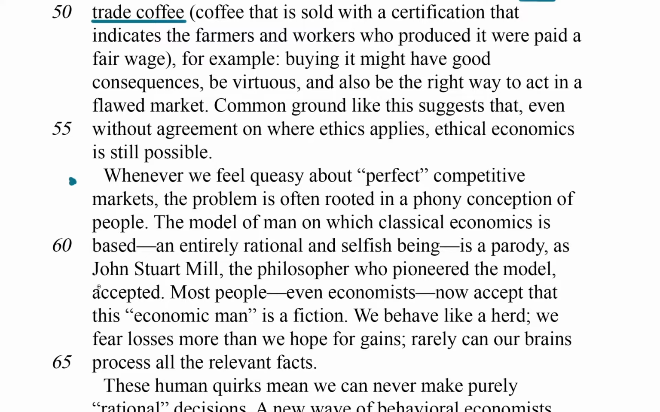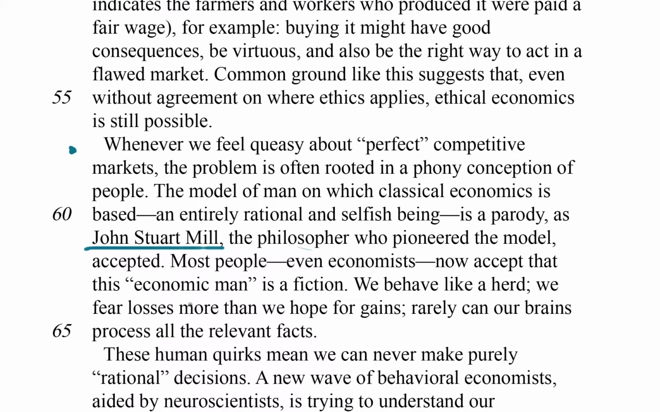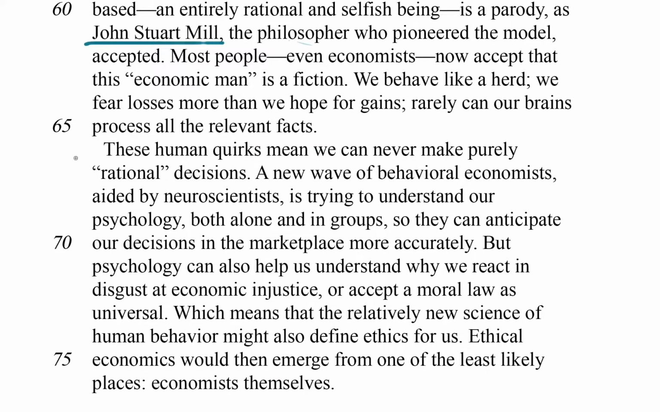And I see here, just letting my eyes flow over the paragraph, the name John Stuart Mill, who is, it seems, another philosopher. All right, and let's take a look at this final paragraph. These human quirks mean that we can never make purely rational decisions. So these human quirks, it seems like it's probably referring to the previous paragraph, but we don't have to dive into that right now. So whatever this complication is, it's being elaborated upon in this final paragraph.